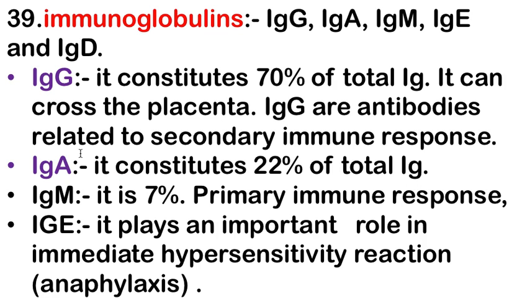Next is immunoglobulin A. It constitutes 22% of total immunoglobulin. Next is immunoglobulin M. Immunoglobulin M antibodies are related to the primary immune response, and G is the secondary immune response.